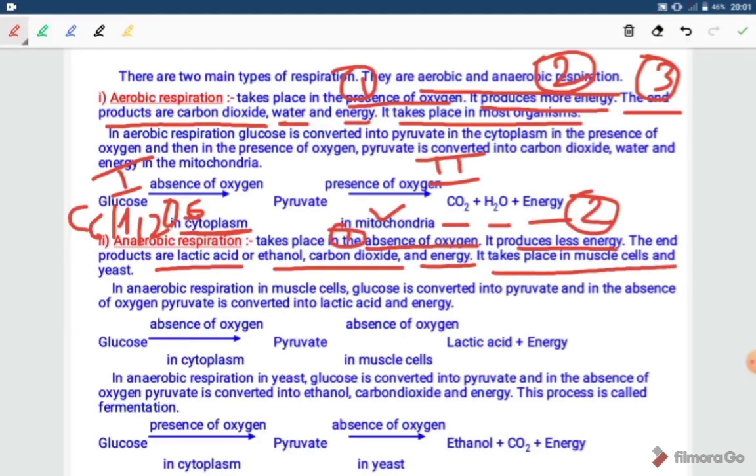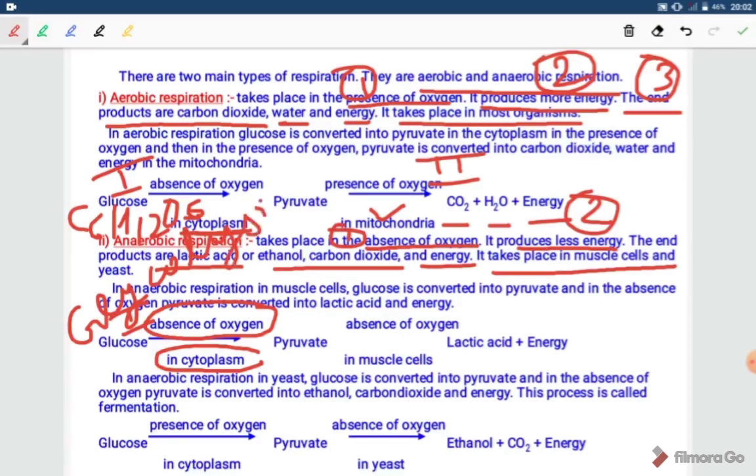So products will be different. If we are talking about muscle cells, then there will be the production of lactic acid, carbon dioxide and energy. In anaerobic respiration in muscle cells, glucose is converted into pyruvate, and in the absence of oxygen, pyruvate is converted into lactic acid and energy. It is the first process. It is same in both cases, in aerobic as well as in anaerobic respiration. It takes place in cytoplasm and it occurs in the absence of oxygen. This process is called as glycolysis.